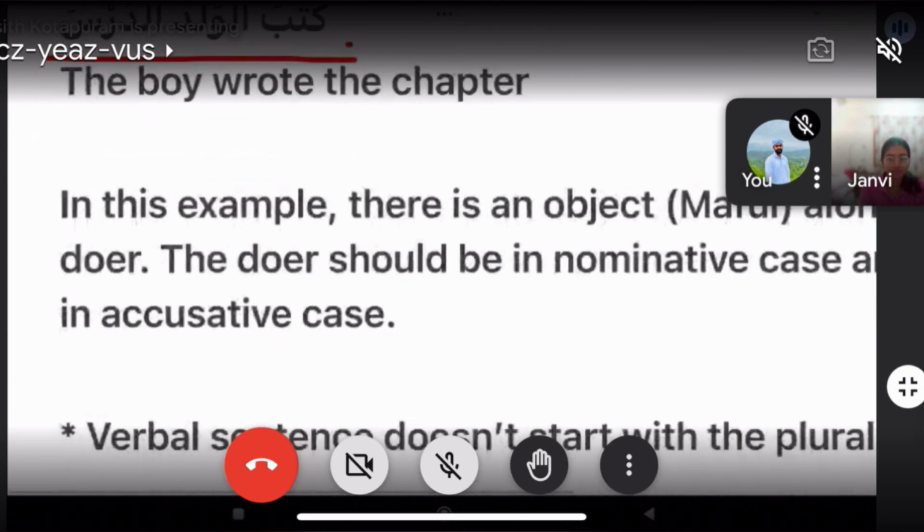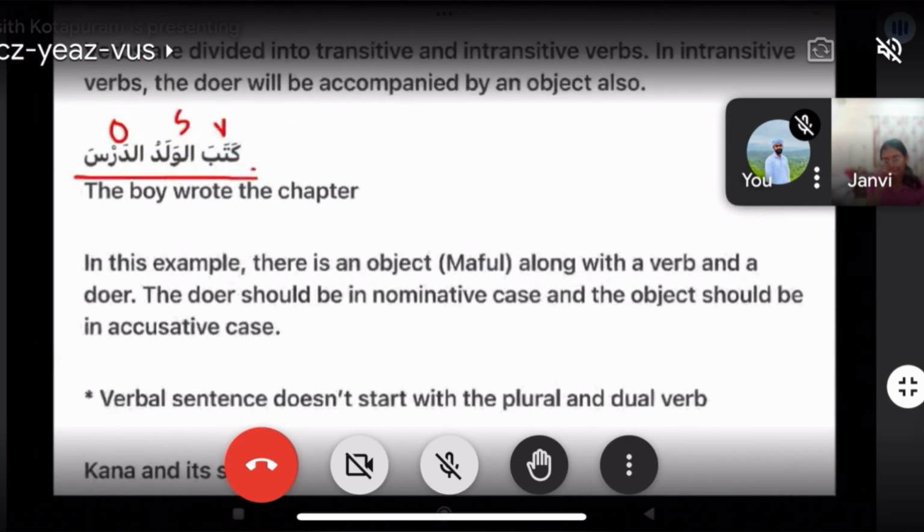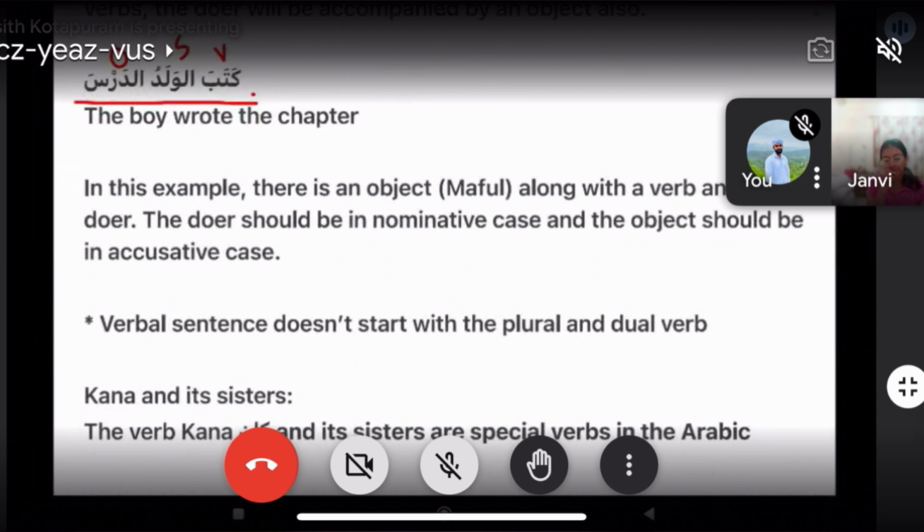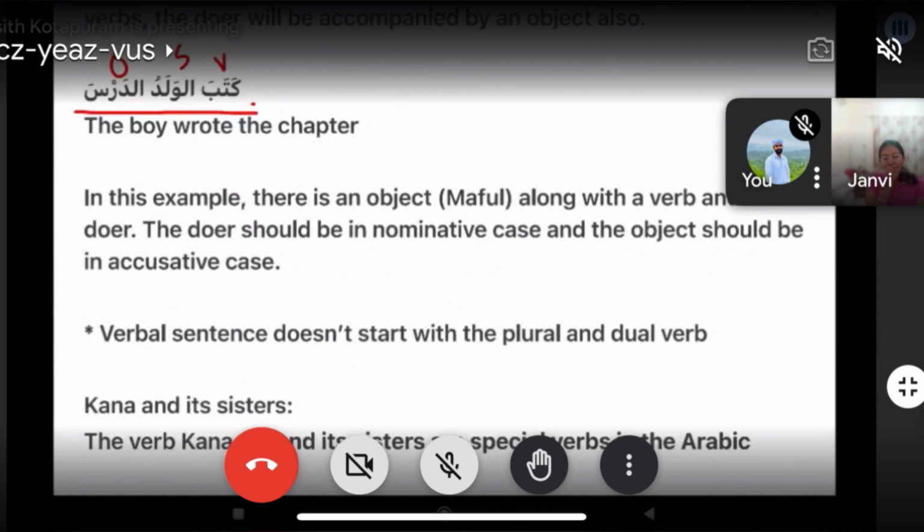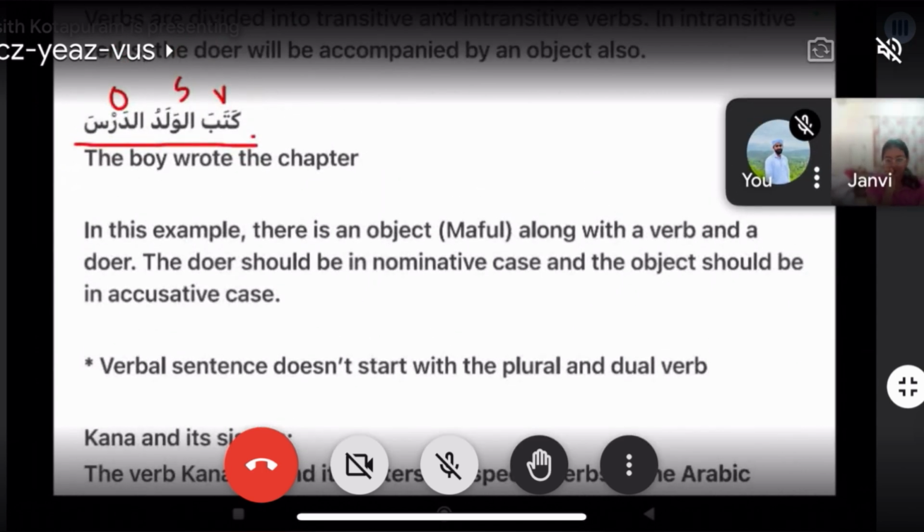Okay. So in this example, there is an object, maf'ul, along with a doer. And the doer should be in nominative case and the object should be in accusative case.